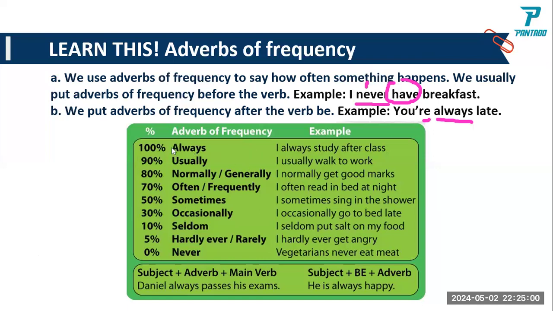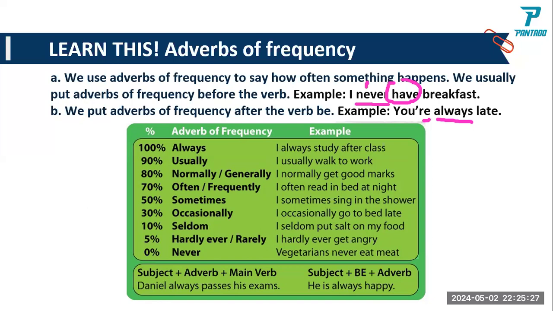So we have here adverbs of frequency and the measurement in percentages. Always is at the top, 100%, and never is 0. When you say 0, Caroline, it's never. When you say always, I always have money, it means you are rich.